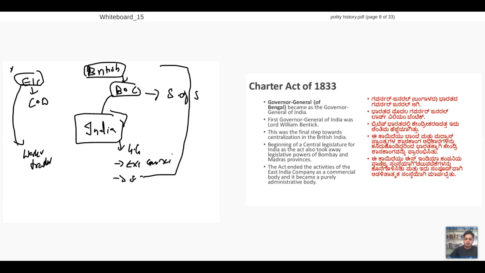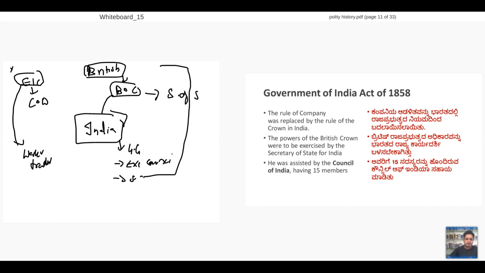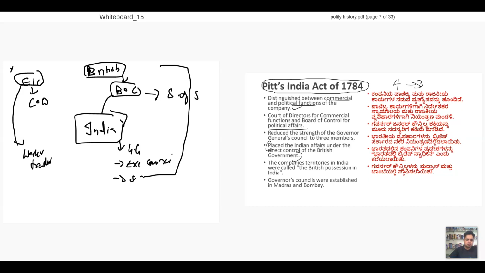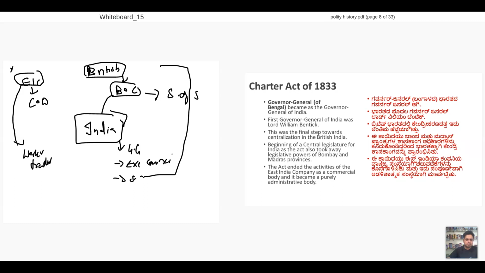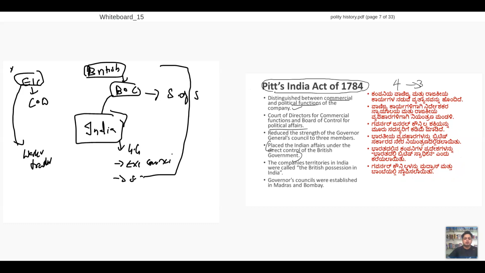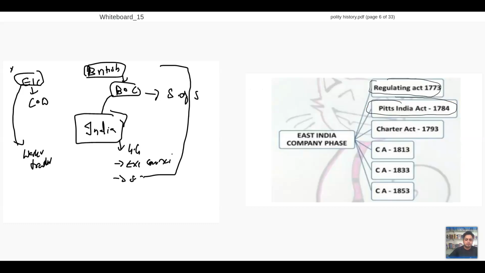Next step is Charter Act. Before entering Charter Act, I need to give you a simple understanding of what happens in Charter Act of 1830. What happens in Charter Act is, first thing, British East India Company will have monopoly of trade.